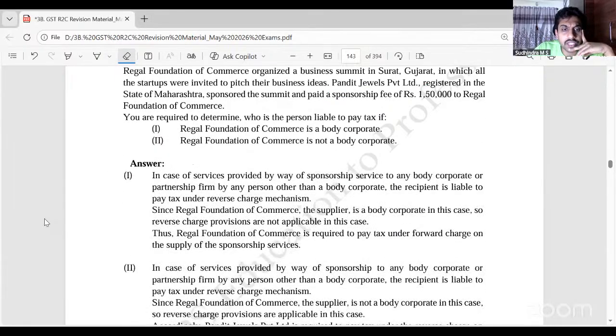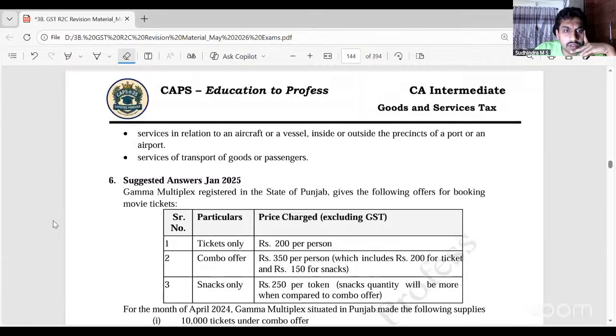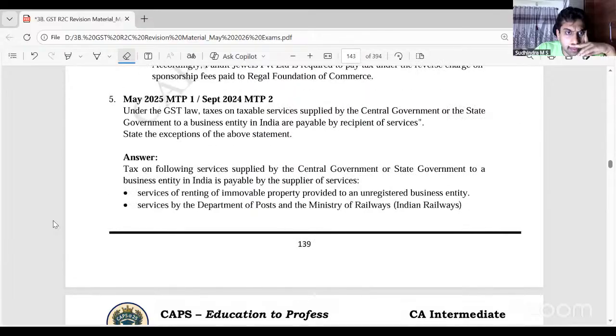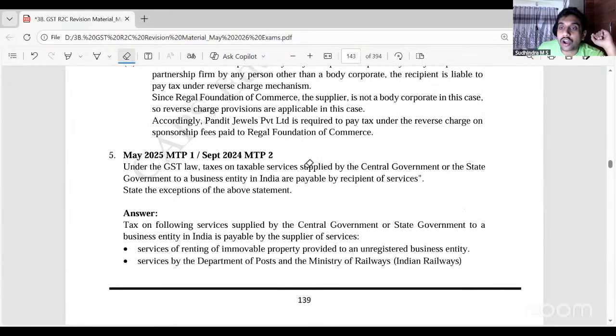Come to question number 5. Under GST law, tax on taxable services supplied by central government or state government to a business entity in India is payable by the recipient. That is, RCM applies. State the exceptions. What could be the exception? When the recipient is unregistered. When the recipient is unregistered, it is anyhow exempt, correct?